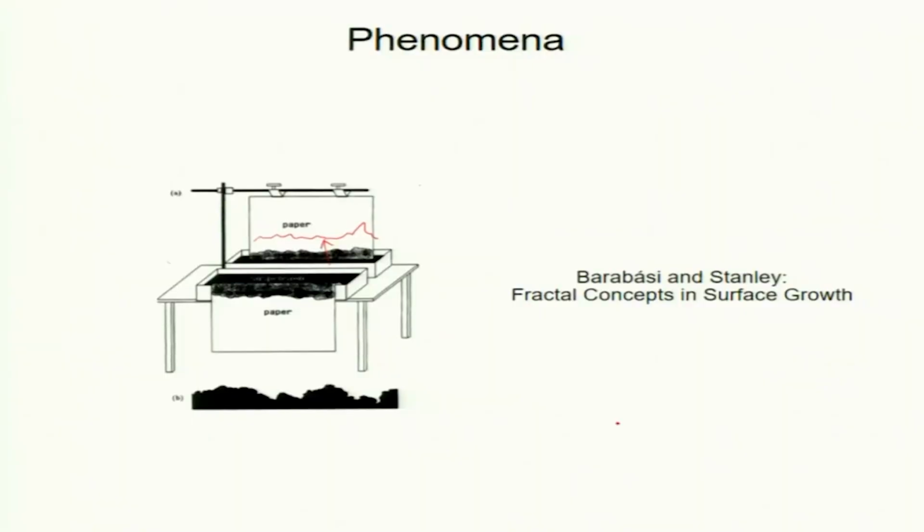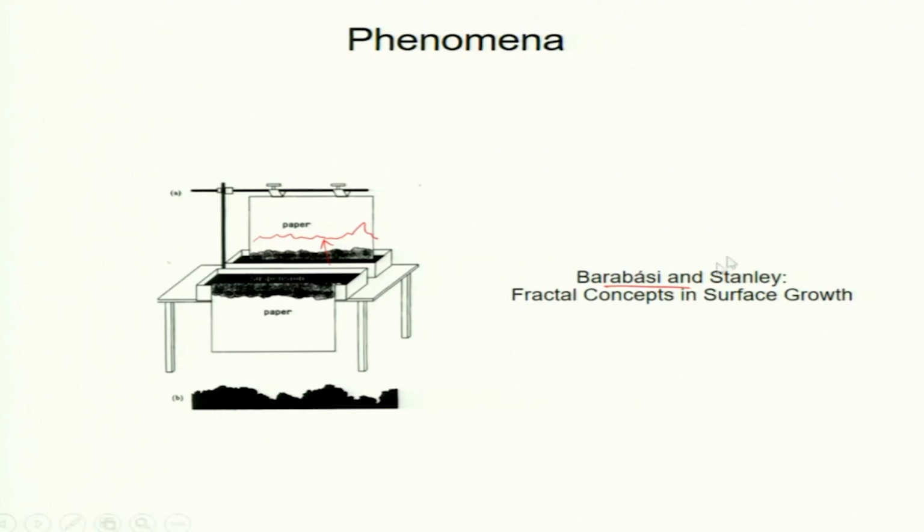So, it is a very practical problem, and so people try to make theory out of it. Okay. So, there is some successful theory. Of course, theory does not really match exactly with experiments, but there is an overall picture we get from simple equations. Okay. So, this picture is again from this book. My discussion right now is basically from this book, Barabasi and Stanley, and I have taken quite a bit of material from this book.